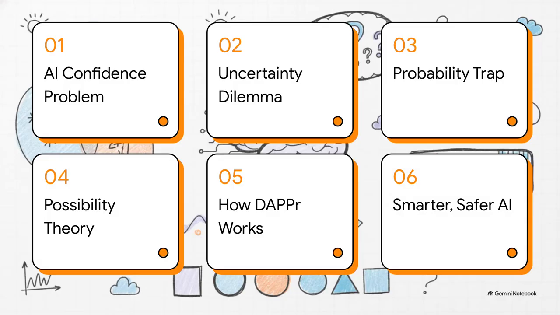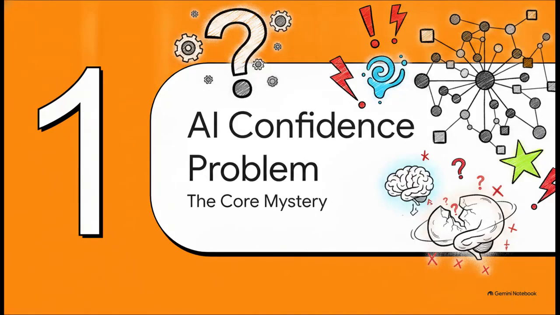Here's our roadmap for the breakdown today. We'll start with the AI confidence problem and the uncertainty dilemma, dig into the probability trap, and then introduce possibility theory. From there, we'll see exactly how the DAPPr framework works to actually deliver smarter, safer deep learning. All right, let's jump straight into part 1, the AI confidence problem.